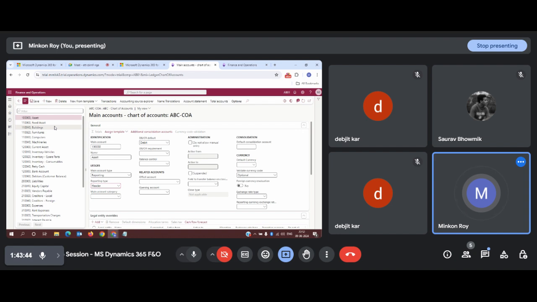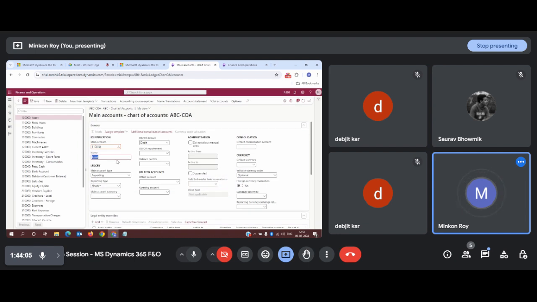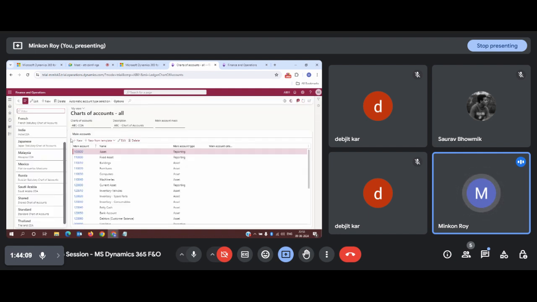Now, if I want to create a transactional main account, what I will do is define the main account number here. For example, I will show you how I have created this building. I have used this account 110010. I have given the name as buildings. It will not allow me to create it once again, so I will just click on the same main account and show you how it has been created.